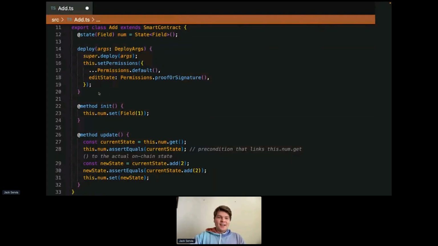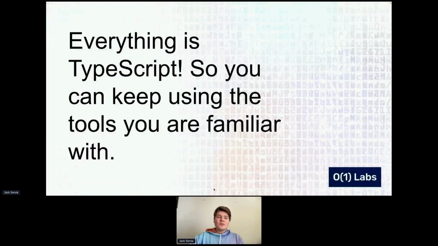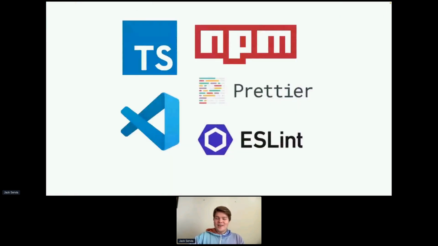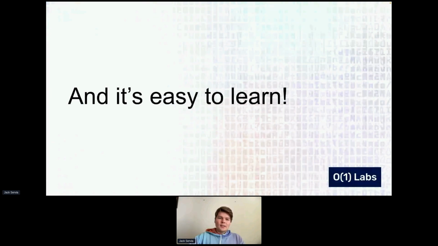It looks like this. So you can see this looks like something that you can probably learn. It's TypeScript, and it's pretty idiomatic. And so you can keep using the tools that you're familiar with. You can use VS Code, ESLint, Prettier, NPM, all the good stuff. We don't have to reinvent the wheel with a lot of this developer tooling because it just already exists. And it's very easy to learn.